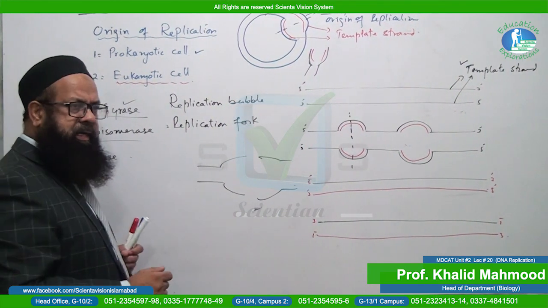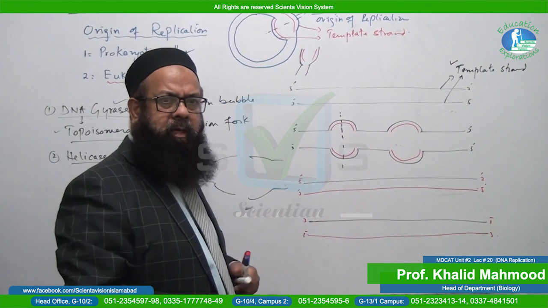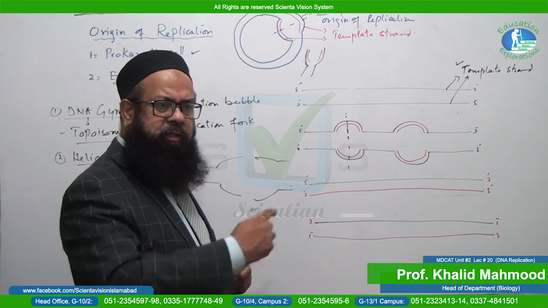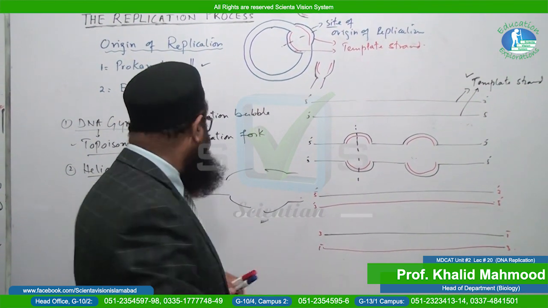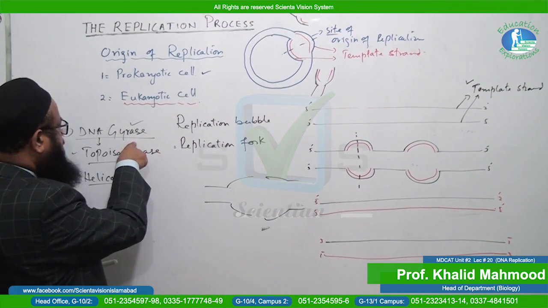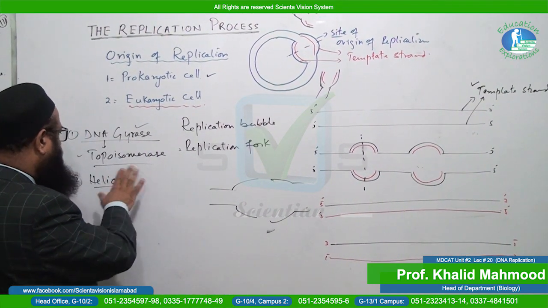What is the role of gyrase? Untwist the DNA, unfold the DNA. It is a twisted form, twisted ladder like, and it will become an unfolded ladder. Okay, so what is the role of gyrase? To unwind the DNA, or topoisomerase.